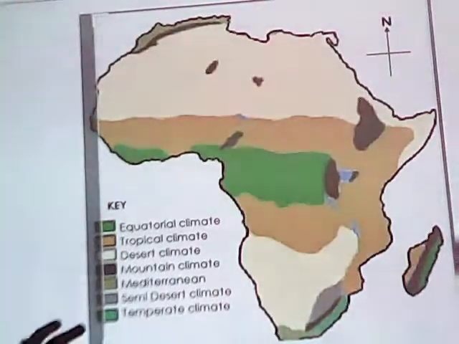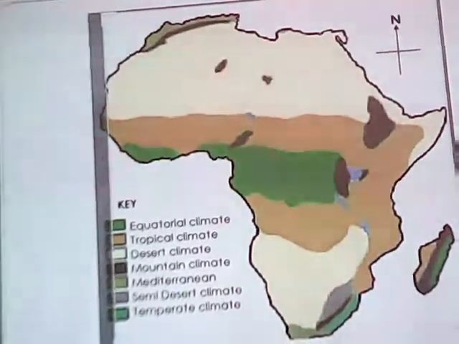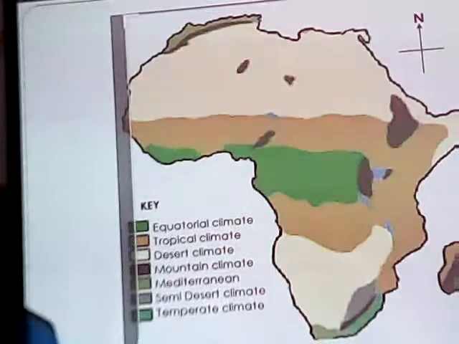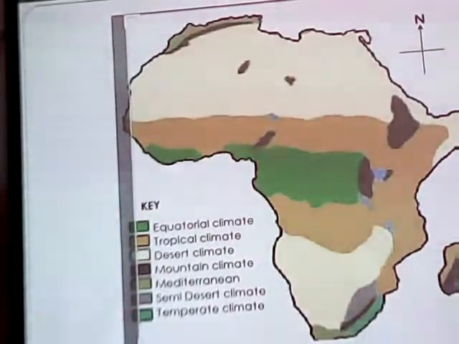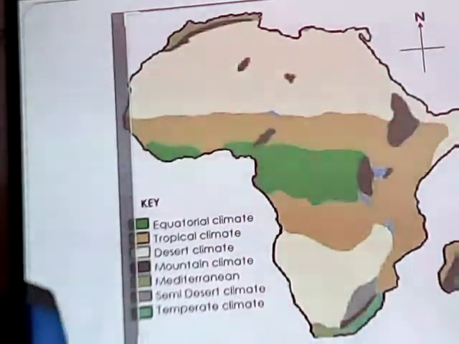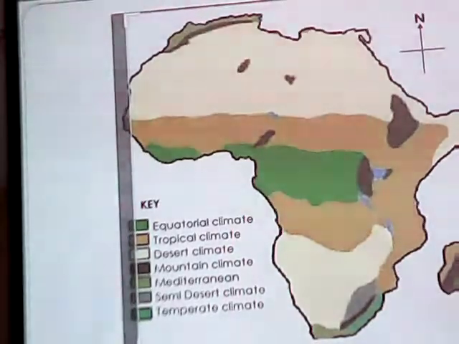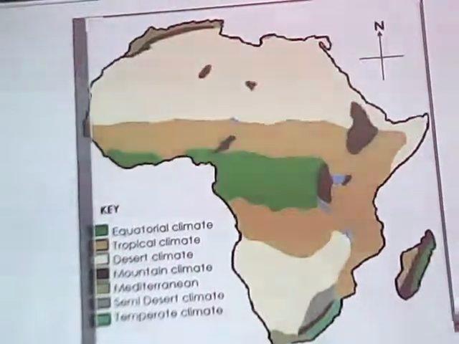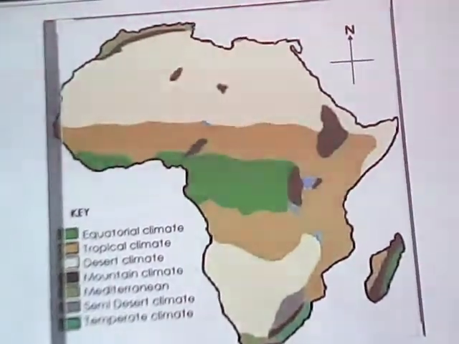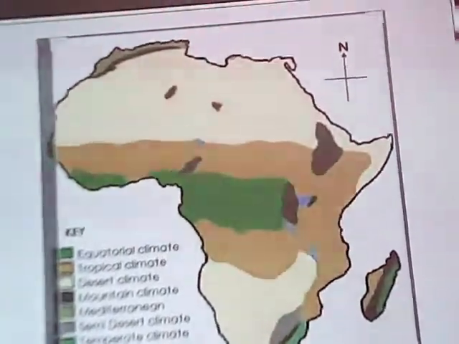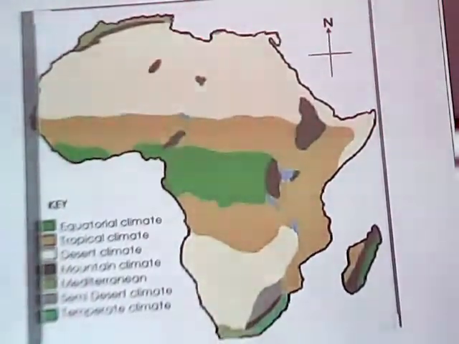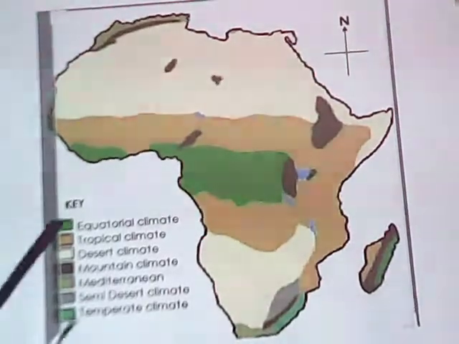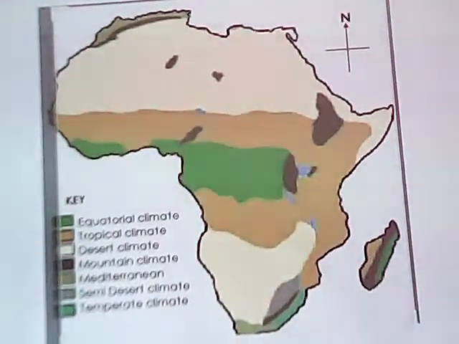As we are seeing, different parts of Africa experience different climatic conditions. This is for reasons. As we are going to see in the future, we shall look at the factors which affect the climate of Africa. So it is those factors which influence.